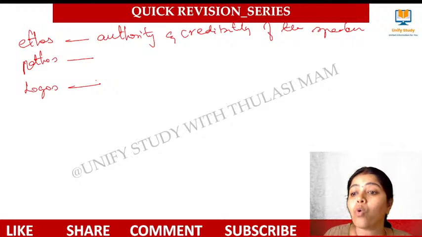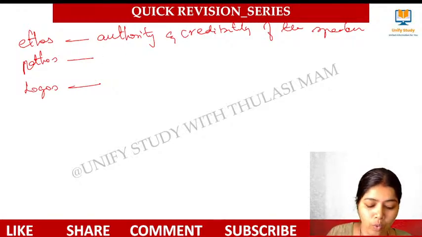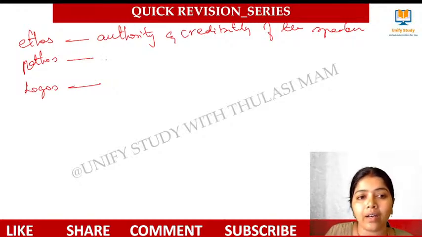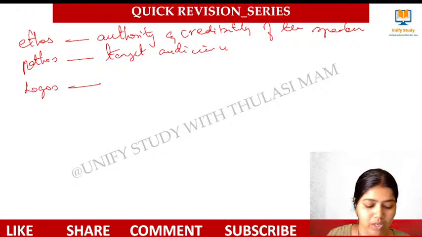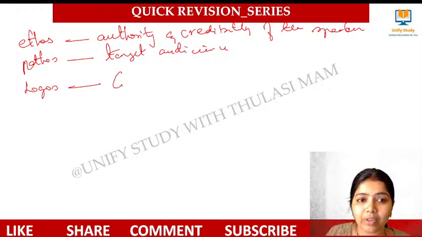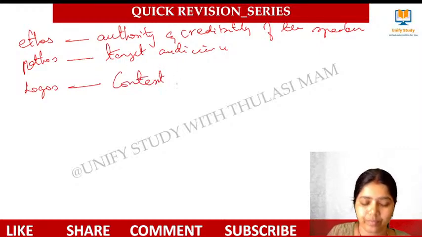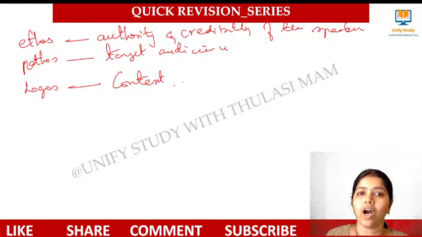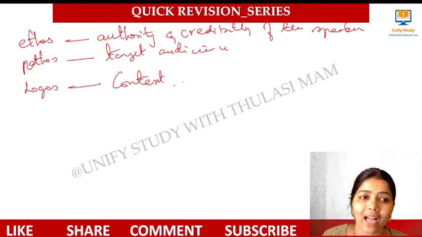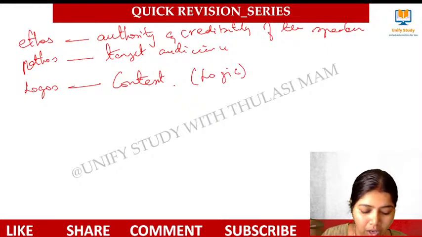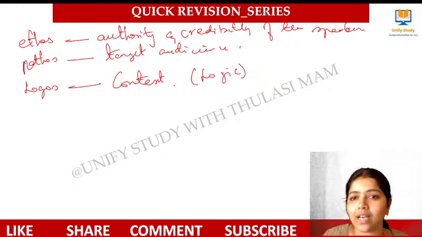Pathos means those who are listening, the target audience sitting there. And logos is the context, how I relate things and talk about them to make people understand. That is nothing but logic.